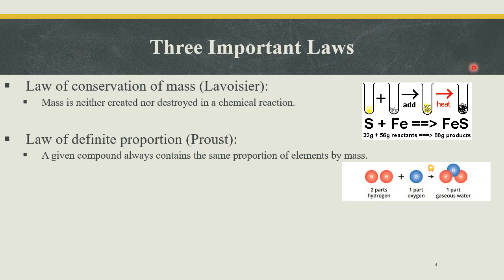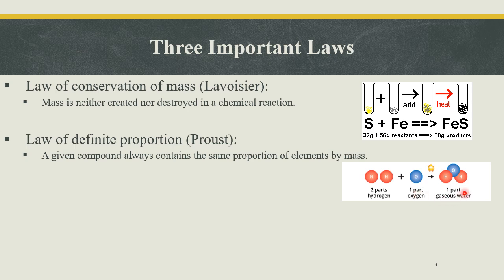Then Joseph Proust introduced the law of definite proportion. As the name indicates, this law means that a given compound always contains the same proportion of elements by mass. Say, for example, water always contains 2 parts of hydrogen and 1 part of oxygen.